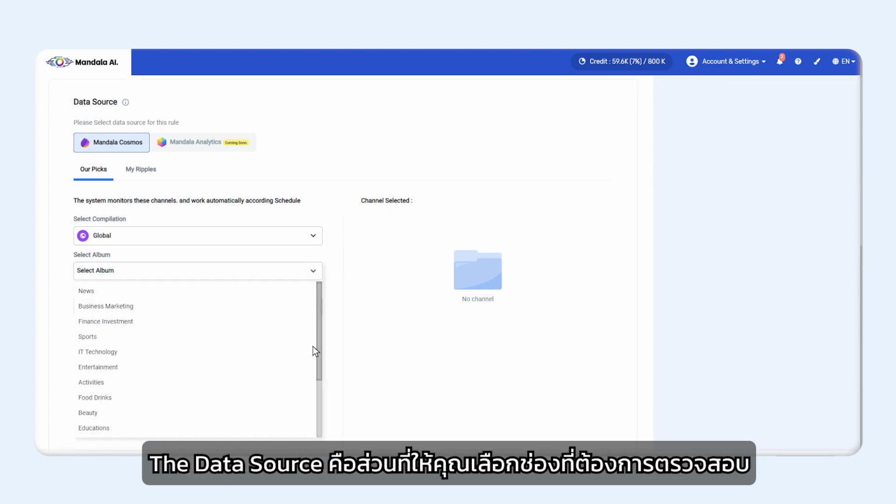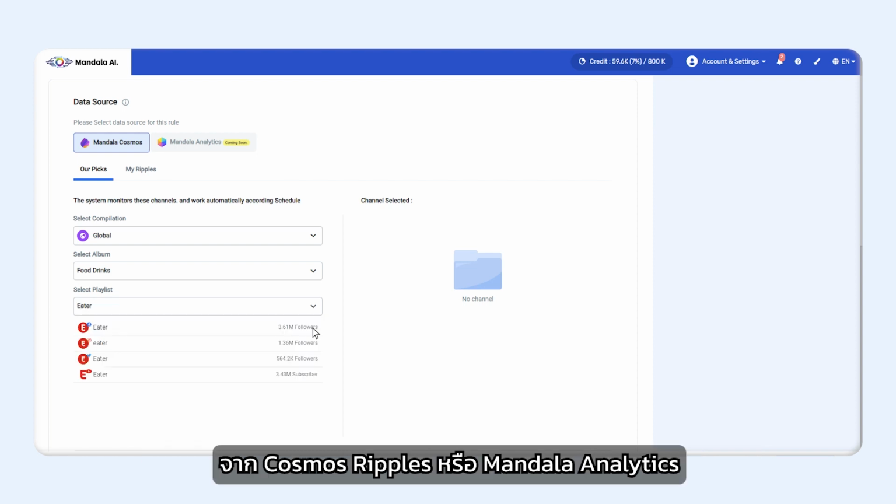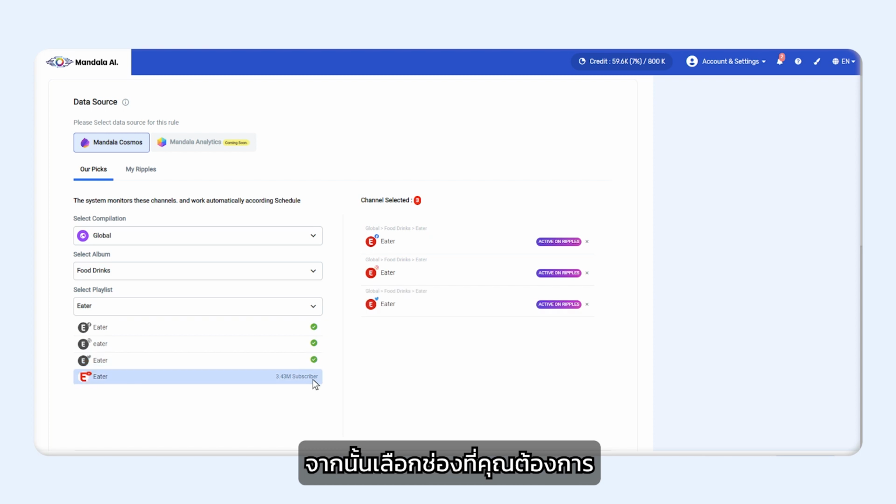The data source is where you pick the channels you want to monitor from your Cosmos ripples or Mandala analytics. Select the channels you want.